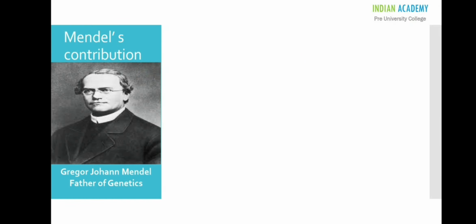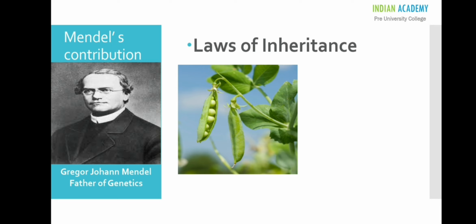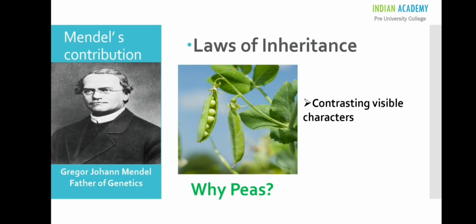In the mid-19th century, Gregor Johann Mendel, the father of genetics, conducted a series of experiments to understand the rules for the inheritance of traits and proposed laws of inheritance. Mendel experimented on garden pea plants. Why did Mendel select pea plants for his experiments? It's because of the visible contrasting characters and short lifespan.